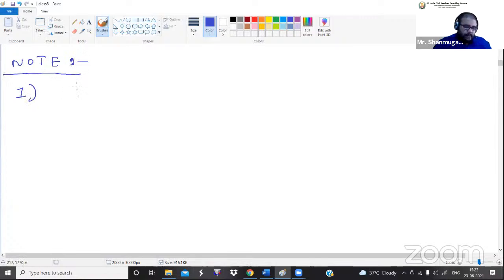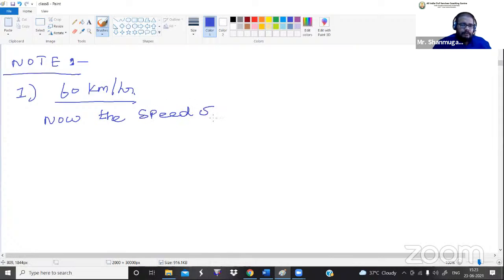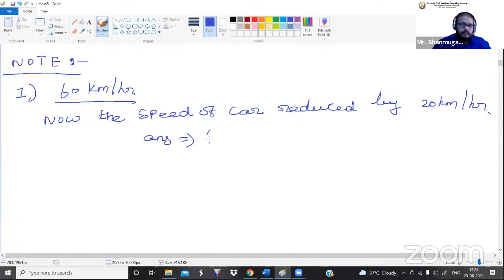So the note number 1, that is 60 kilometer per hour. Okay, now the speed of a car reduced by 20 kilometer per hour. Okay. 60 minus 20, that is equal to 40 kilometer per hour.